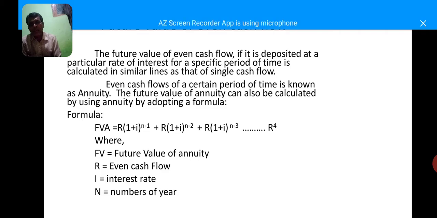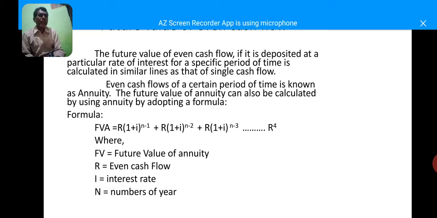It is the formula for 2 years. So in order to calculate the future value for any number of years, future value equals present value into 1 plus R to the power of n.